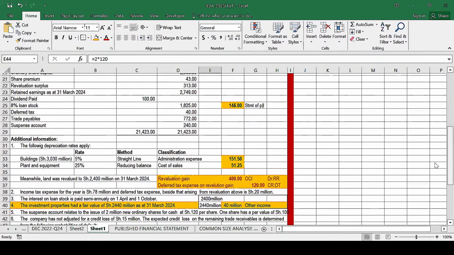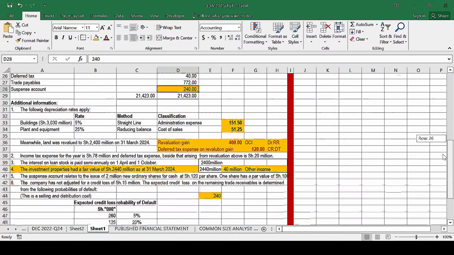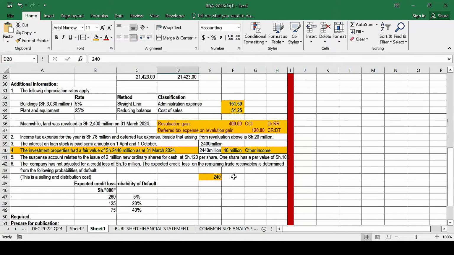So that 240 million is the amount credited in the suspense. Once the company issued shares, and I think we came across a similar transaction in the other question we did yesterday, the company should debit bank and then credit ordinary share capital and the share premium. Instead, the company credited the suspense. So therefore, we need to make the correct entry.